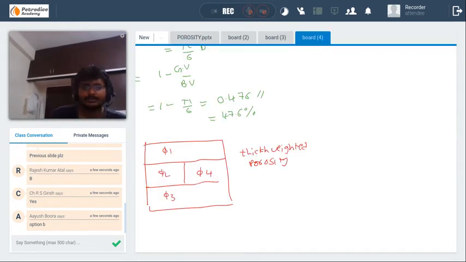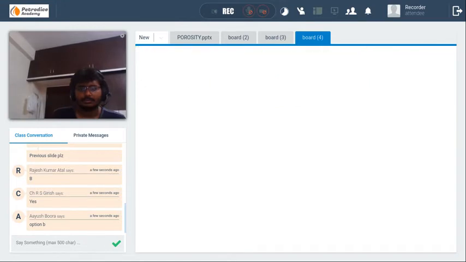I'll write it properly. Measurement of porosity, two types.